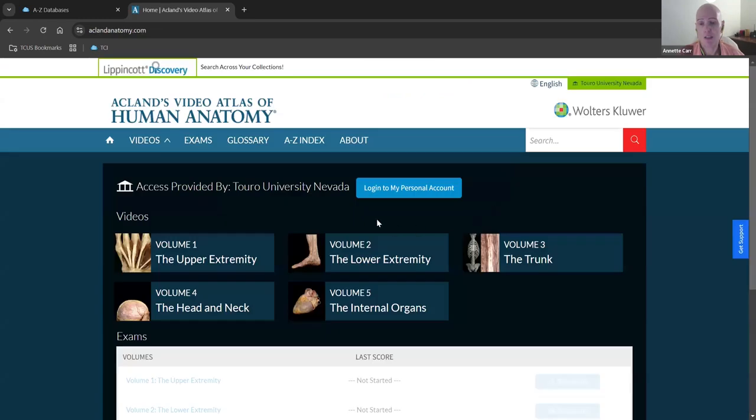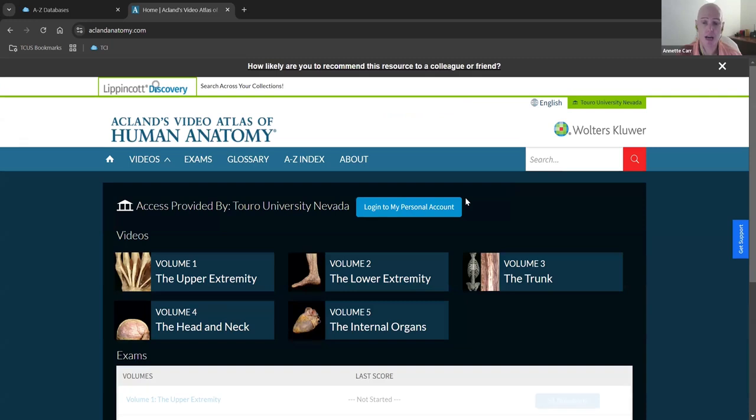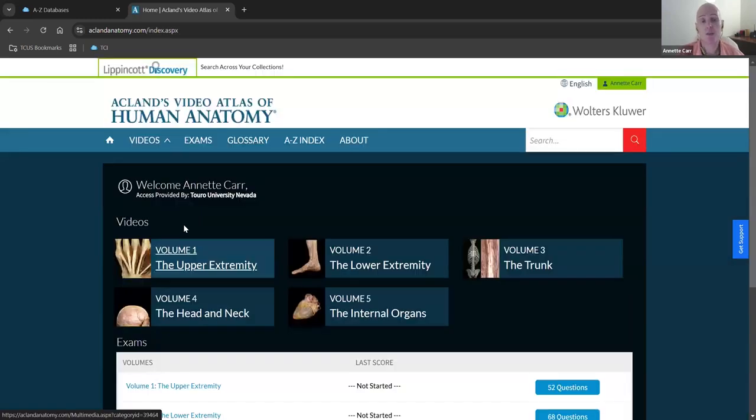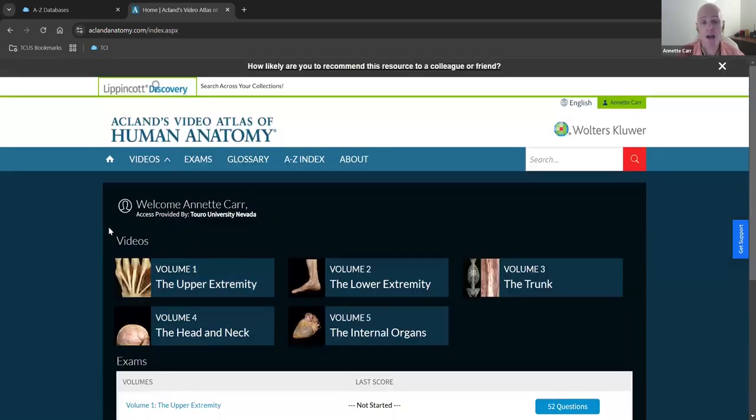And the first thing I like to do, it says log into my personal account. Now, this is similar to Access Medicine. Create a personal account. Reason being is if you create a personal account, you can use all the features of the database. If you don't create a personal account, you can't use the exam section, for instance. So I created a personal ID here. Again, it's free, and this is separate from Touro. Okay, I'm logged in now. I already created one, so it says welcome in that car here. So I have full access to everything in the database.